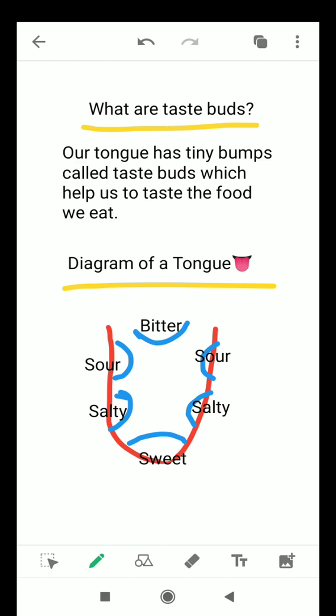Like taste buds in the front of the tongue, they can taste sweet things. Taste buds at the back of the tongue, they taste bitter things. Taste buds at the back of both sides, they taste sour. Taste buds at the front of both sides, at the sides, they taste salty. So now we can locate various taste buds.